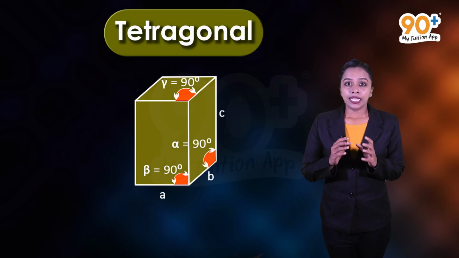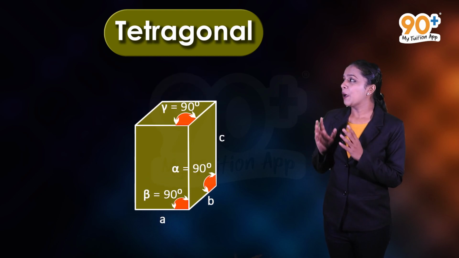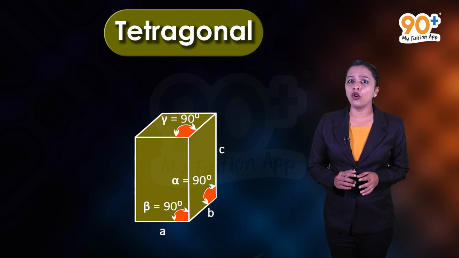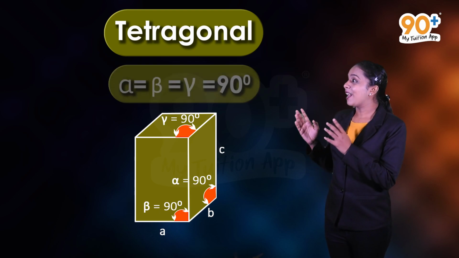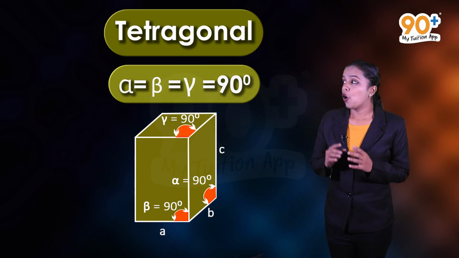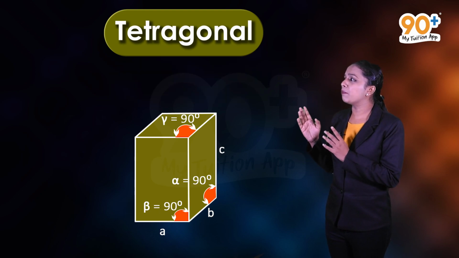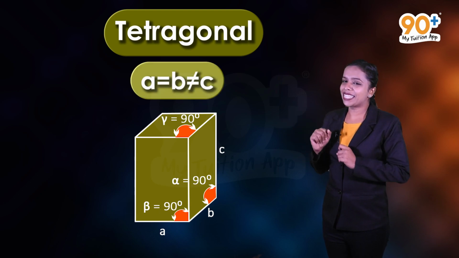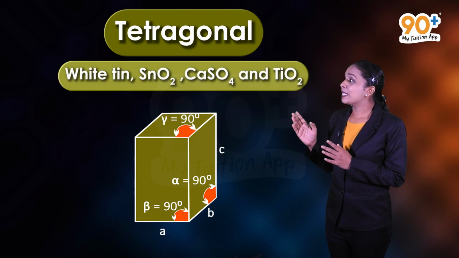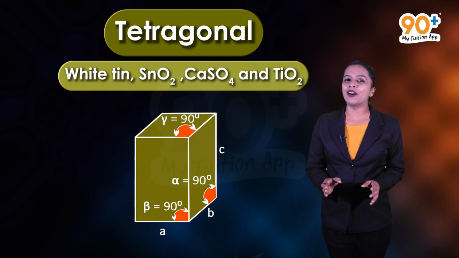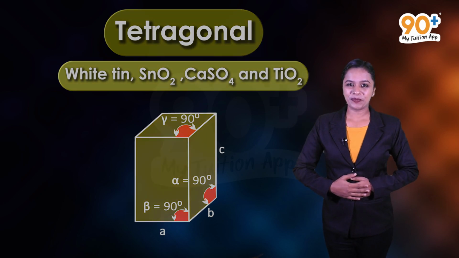So the second one is tetragonal crystal system. Here the possible lattices are primitive and body-centered. Here the three axial angles are of 90 degrees. That is, alpha is equal to beta is equal to gamma is equal to 90 degrees. And only two edge lengths a and b are equal. That is, a equal to b not equal to c. White tin, SnO2, CaSO4, TiO2 are some examples of this type of crystals.